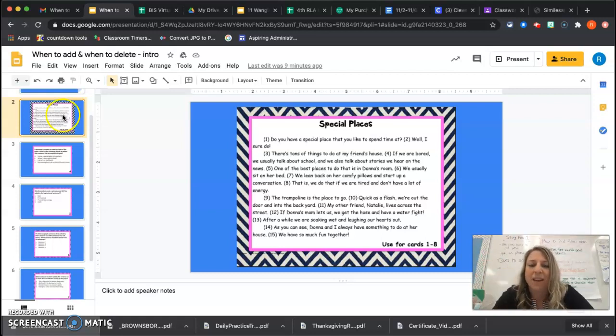But sentence 11, my other friend Natalie lives across the street. How is that on topic about activities to do in the backyard? So do you see how that one doesn't really flow with the rest of them? So I would say sentence 11 needs to be deleted because it's not on topic.